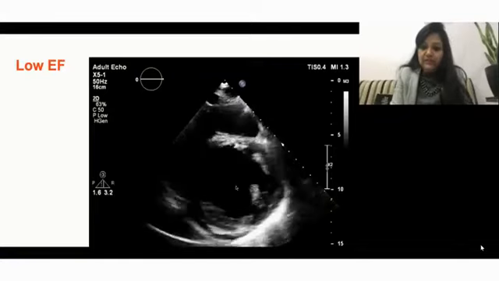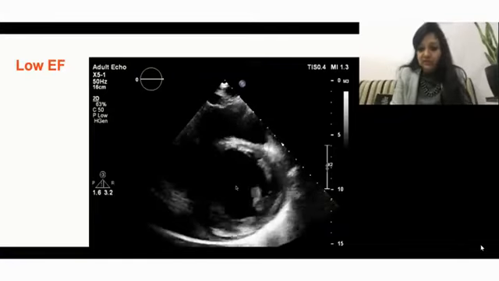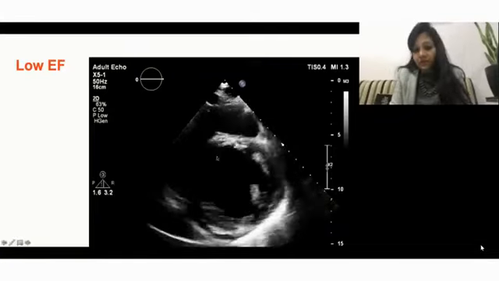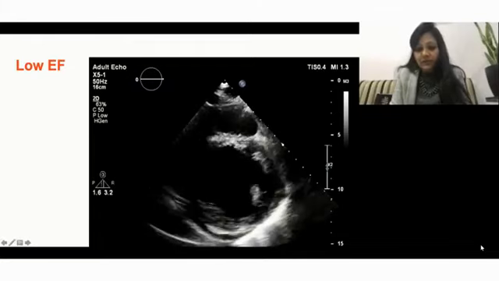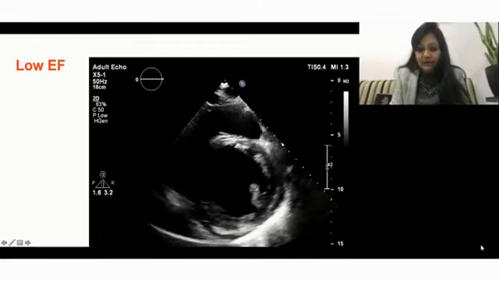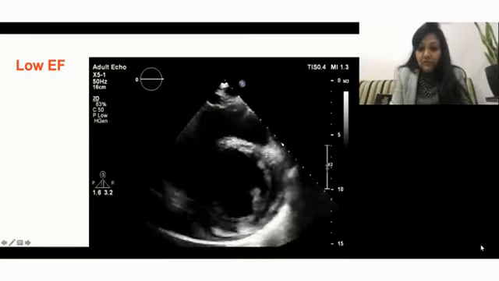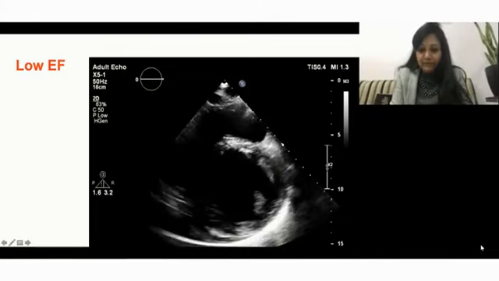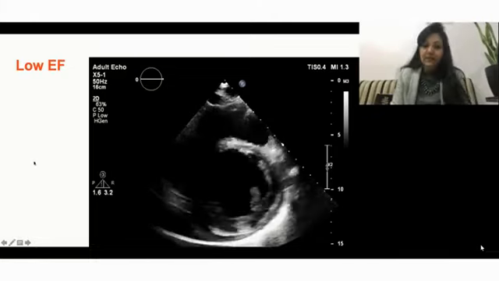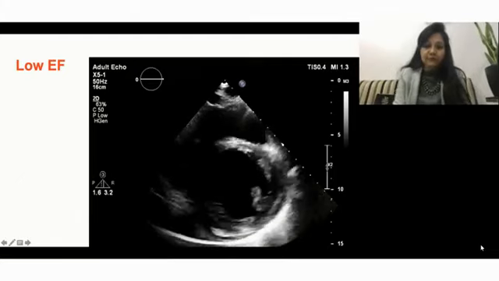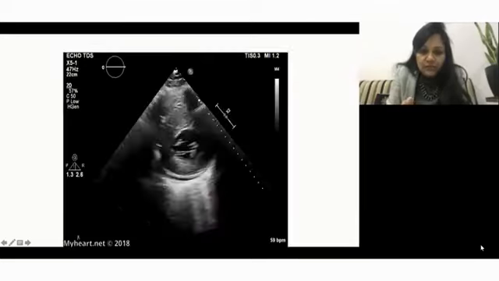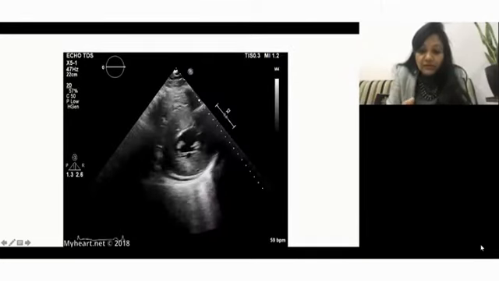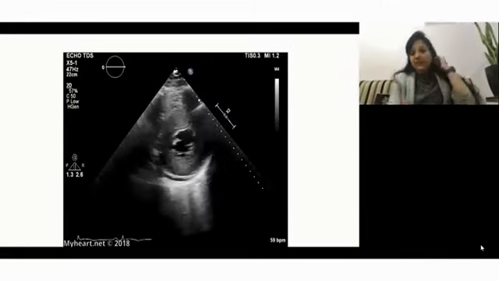Now this is again the short axis of the LV. It is very easy to determine in the short axis of the LV. See, in the center the walls do not move at all, and now you can tell that a few segments, like the anterolateral segment, are totally akinetic, or severely hypokinetic, you can say. Again, 15 to 20% might be the EF of this patient. Now there is one more video. What do you see in this video? This video is a short axis of the LV at the mitral valve level.